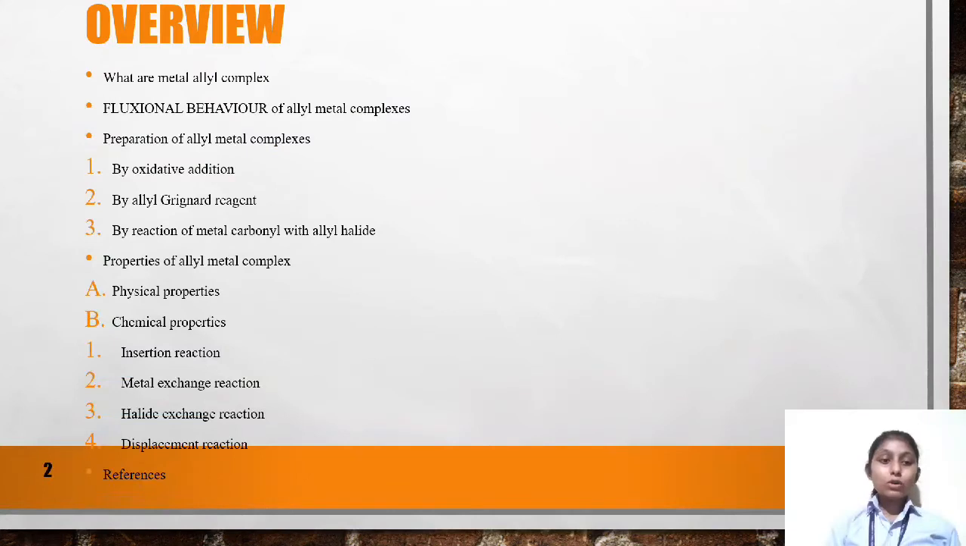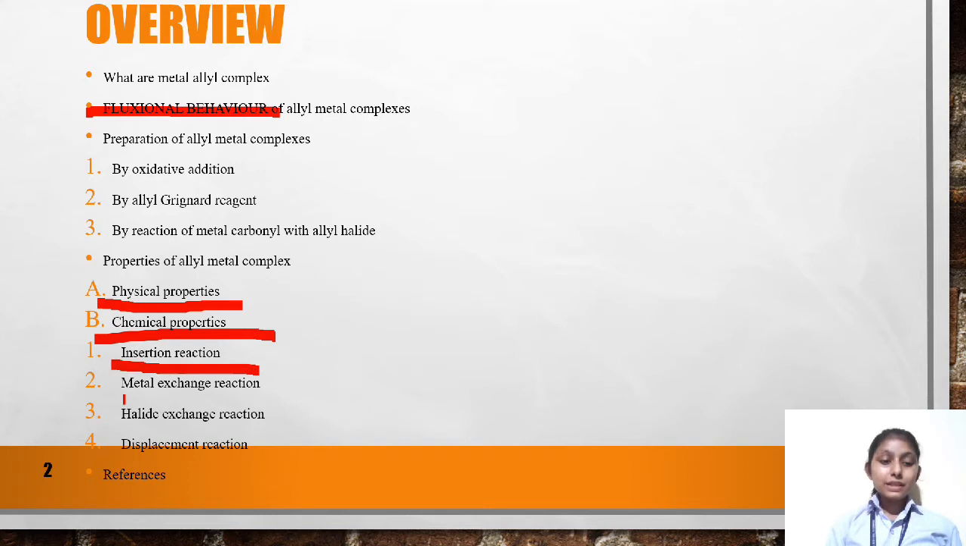We are going to cover the following topics. First is what is a metal allyl complex and fluxional behavior of metal allyl complex, then preparations of metal allyl complexes, then properties of metal allyl complex. In properties we will see the physical properties and the chemical properties. In chemical properties we will see the various reactions like insertion reaction, metal exchange reaction, halide exchange reaction, and displacement reactions. And lastly we will go to the references.